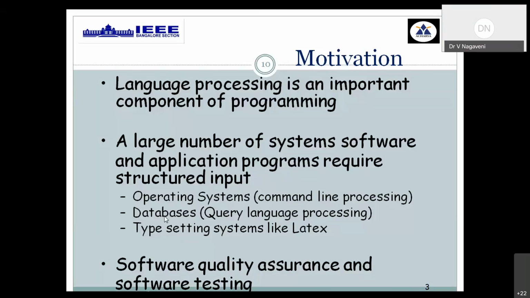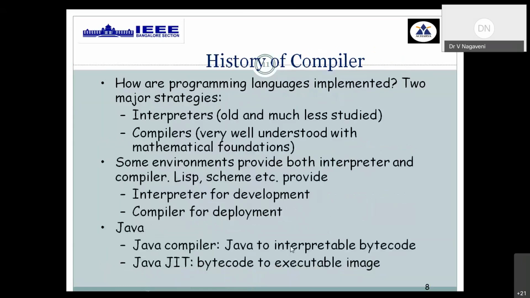Or else, this compilation process is also required for query language processing. Answering queries, the processing of that query is made available and comfortable with the help of system software or compiler. And not only that, one of the important editing and report generating tools, LaTeX, also makes use of this compilation process, or particularly the system software process, and it can also be adopted in software quality assurance and testing. So these are the motivations for why we need to study this particular subject.